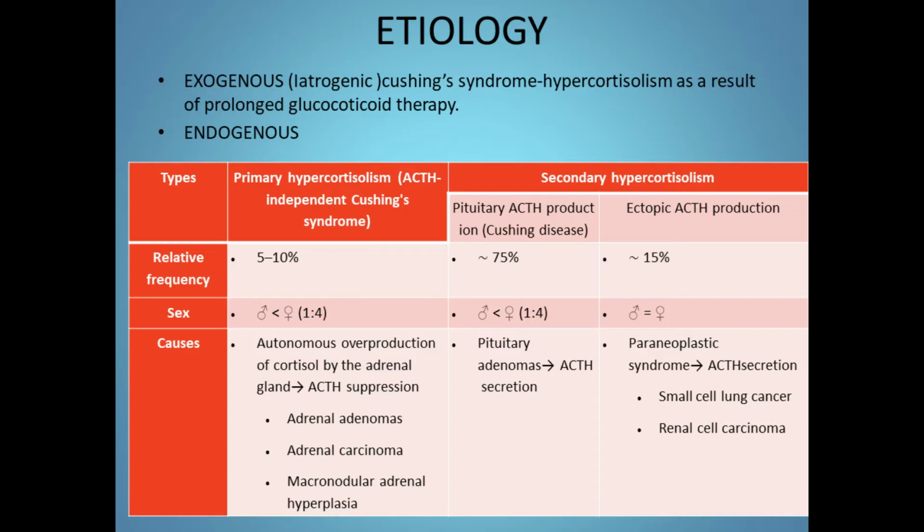The ectopic ACTH production can be from any source. There can be tumors in the lungs which produce ectopic production. The relative frequency is 15%. It is equally common in male and female. The main cause is a paraneoplastic syndrome, like ACTH secretion, from causes like small cell lung cancer or renal cell lung cancer.